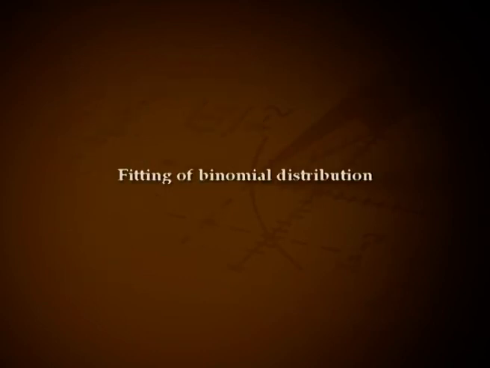Fitting of binomial distribution. The process of estimating the most appropriate values of the parameters of a distribution from the given observations and writing down the PMF or PDF of the distribution is known as the fitting of a distribution. In the case of fitting a binomial distribution, one has to estimate the values of n and p. n can be determined from the maximum possible value of the random variable given in the data. The estimation of p can be done by equating the mean of the given data to the mean of the random